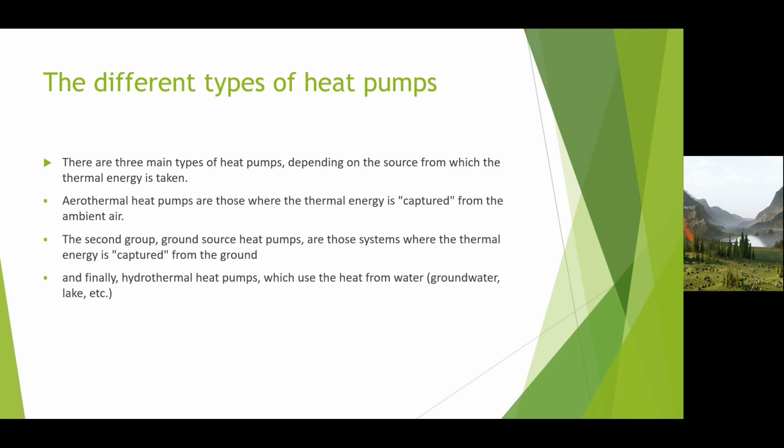Aerothermal heat pumps are those where the thermal energy is captured from the ambient air. The second group, ground source heat pumps, are those systems where the thermal energy is captured from the ground. And finally, hydrothermal heat pumps, which use the heat from water, groundwater, or lakes.